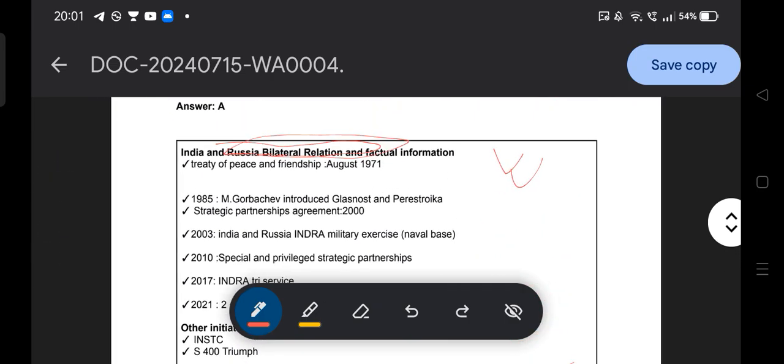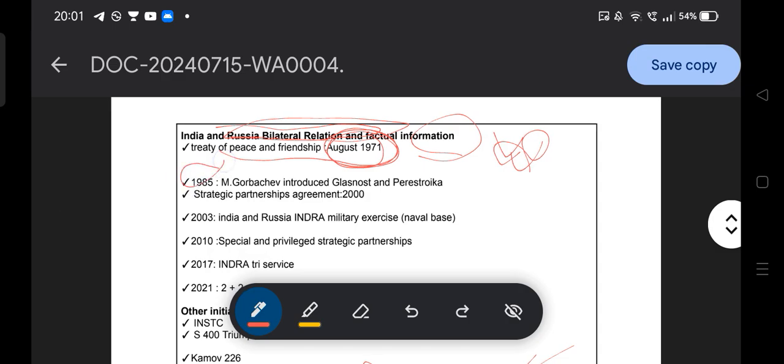Okay guys, so let's start, along similar lines, the different factual information with respect to India and Russia. The Treaty of Peace and Friendship: India and Russia signed it in August 1971. In 1985, Mikhail Gorbachev introduced glasnost and perestroika. So glasnost and perestroika were introduced by whom? Mikhail Gorbachev, in 1985.